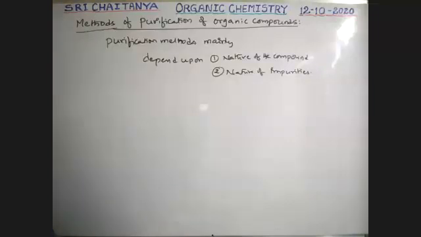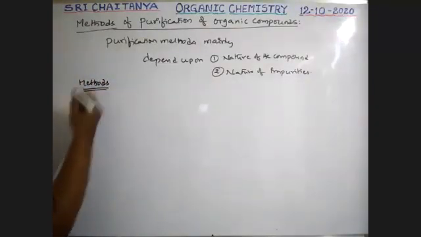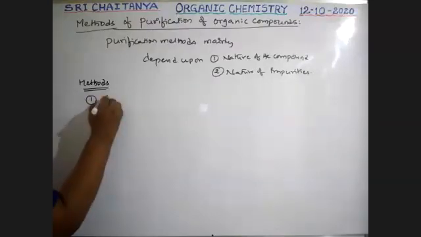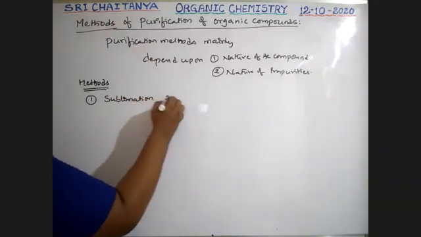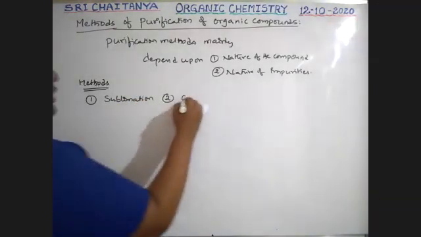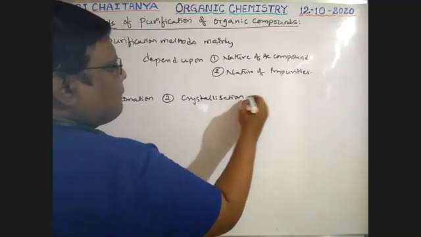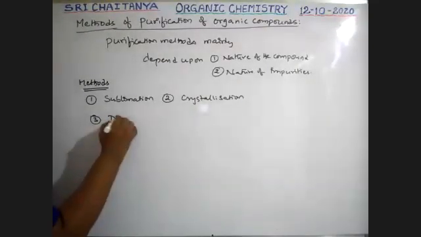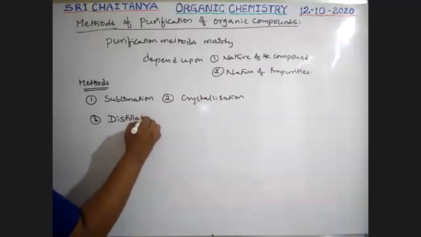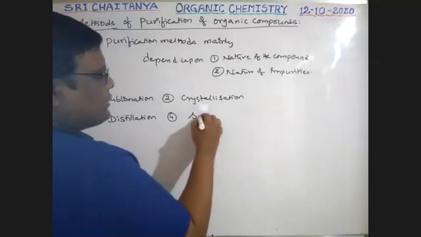Okay, so what are those methods? Methods to purify. One, sublimation. Second one, crystallization. Third one, distillation. Fourth one, solvent extraction.